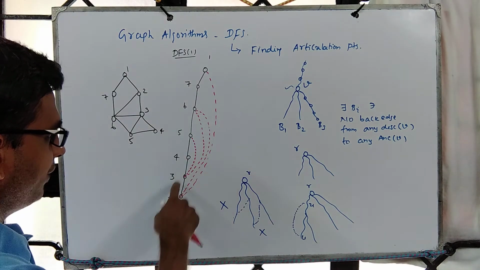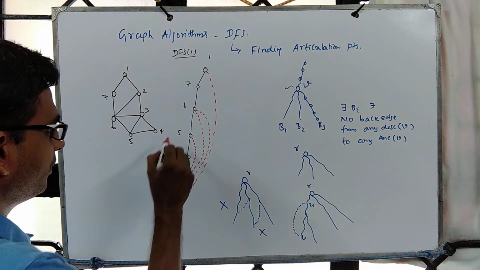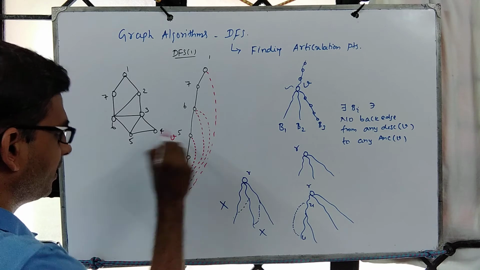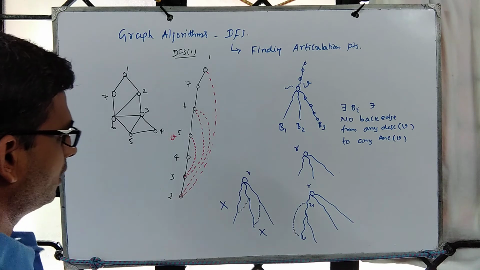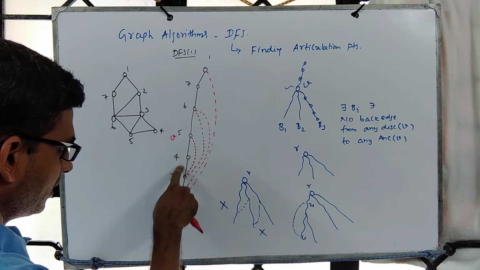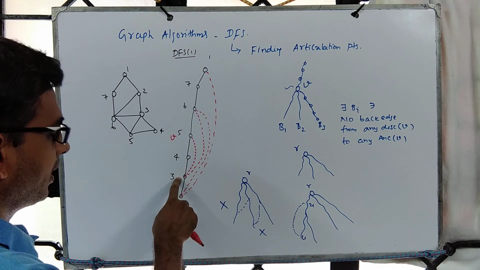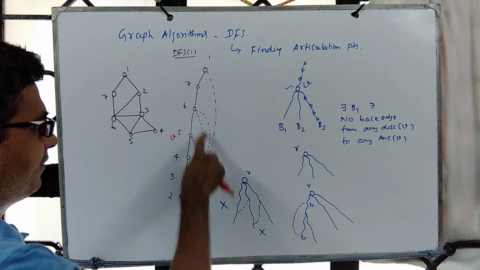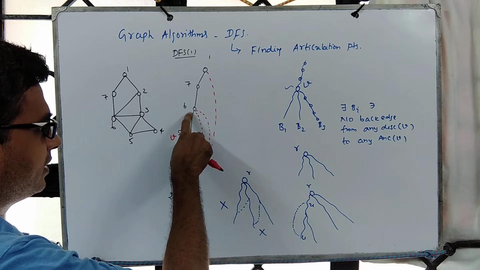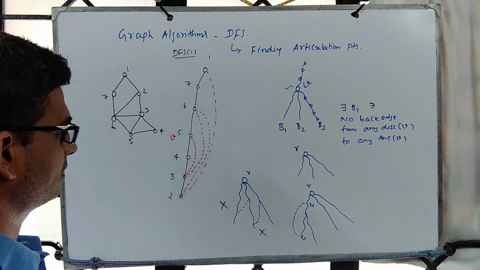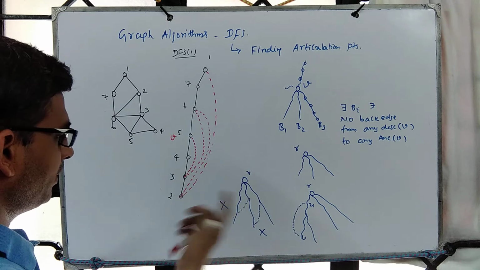So now if you look at this, you are asking, is 5 an articulation point? You see that there is a descendant, say 3, and this 3 is having a back edge to some ancestor. In this case it is 6. It could even be more.